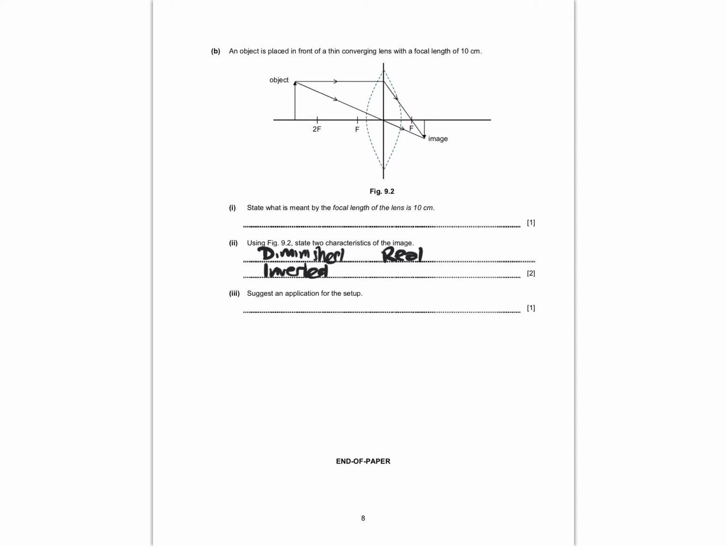Finally, suggest an application for the setup. Now, we do recognize that this object is rather close to 2F. It's not far away. That means we cannot say that this is a telescope. Telescope is when my object is at infinity, and then after I look into my lens and I see a small image. It's rather close by, so I cannot say that this is a telescope. The only two things that we could say, easily remember, would be it's either a camera or that's your eye. Right? So these are the answers for this. With that, I think we are done.